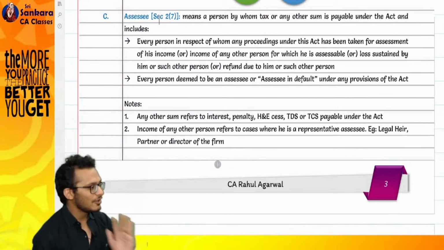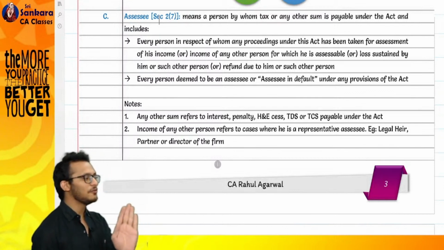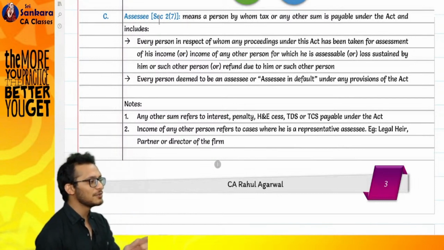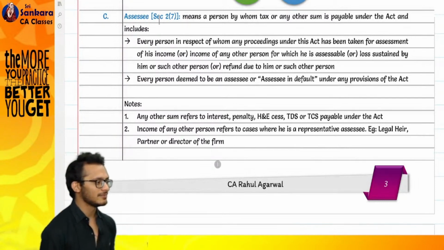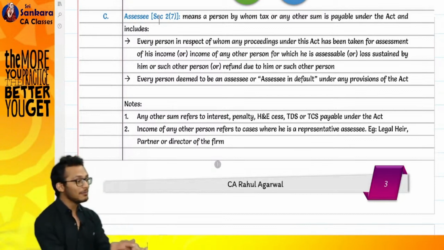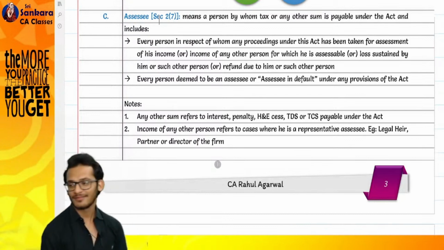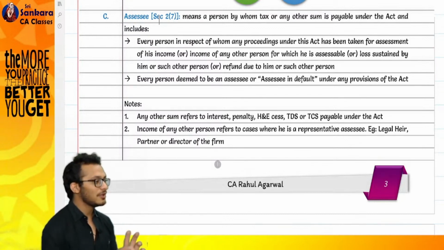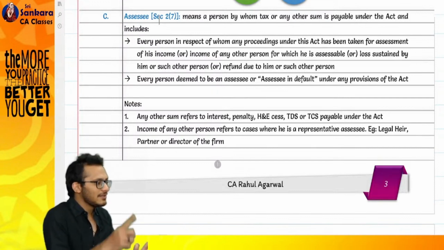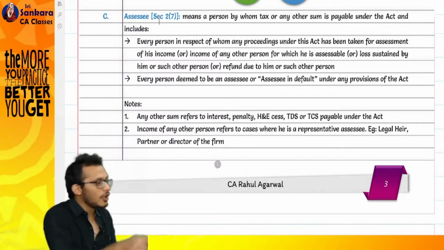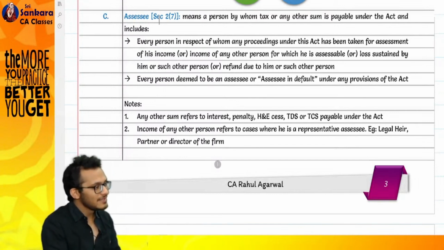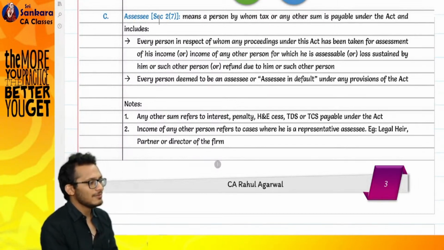They changed the law and they said, boss, assessee means any person who is liable to pay tax and any other sum, and includes any person who has earned income. Now I am an assessee for your income. So earlier I paid tax, you caught me. Then I paid penalty, you caught me. Then I had income, you caught me. But I'm still safe. Next year, what will I do?